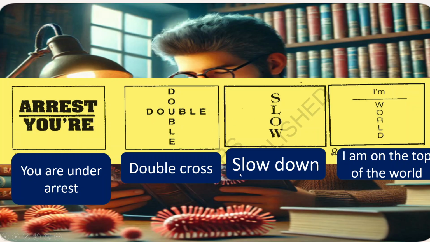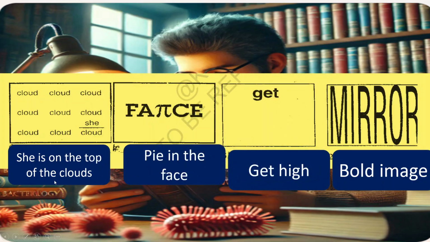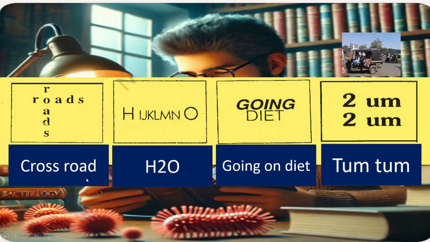Double cross. Slow down. Top to down it is. I am on the top of the world. She is on the top of the clouds. Pie in the face. Get high. Bold image it is. Mirror. Crossroad. H2O. Going on diet. Tum tum. This is a vehicle. Looks like auto.